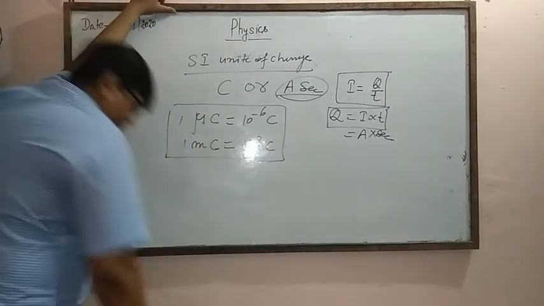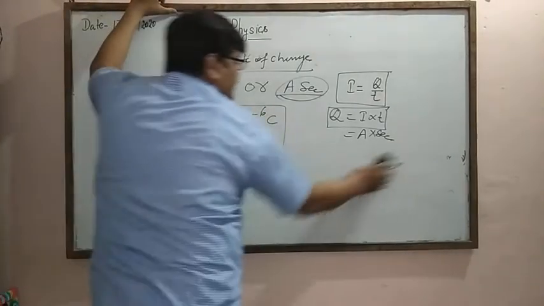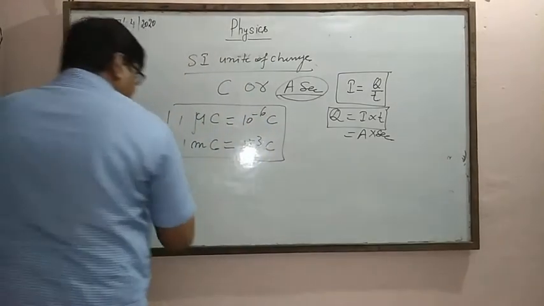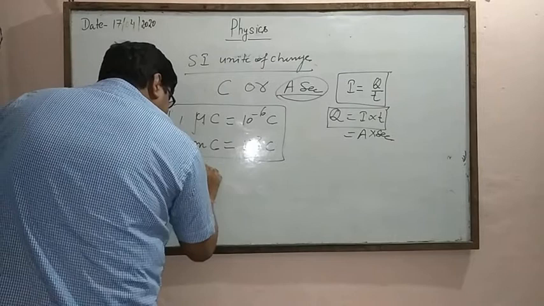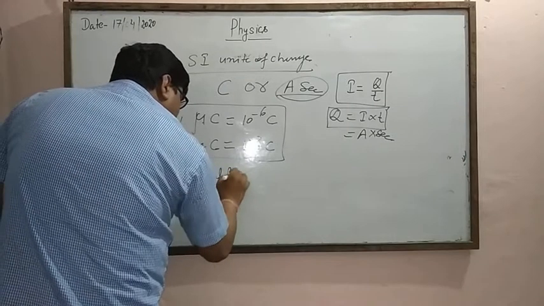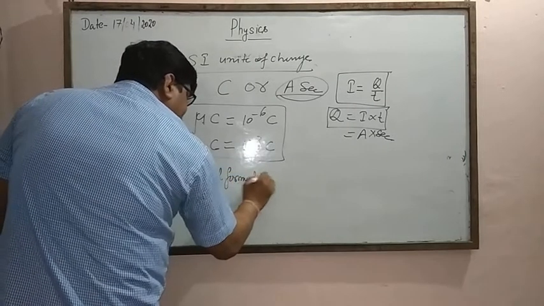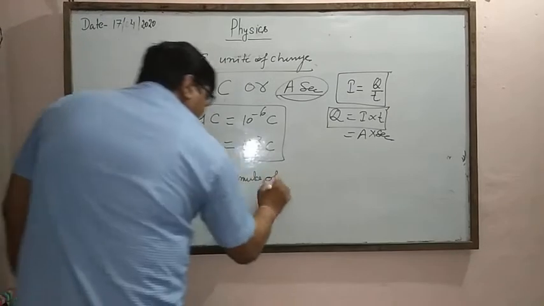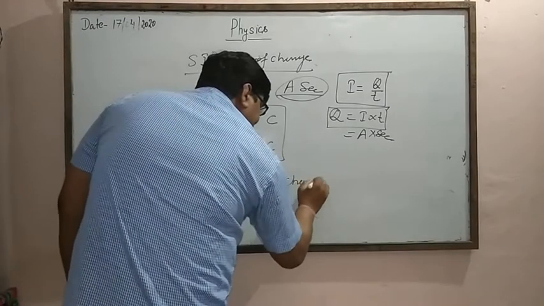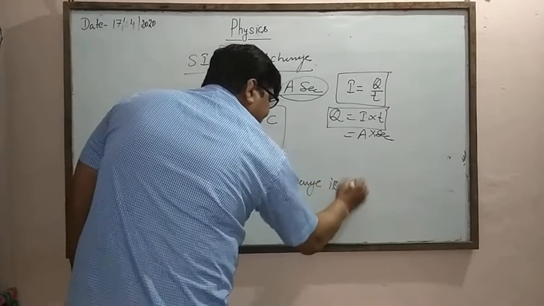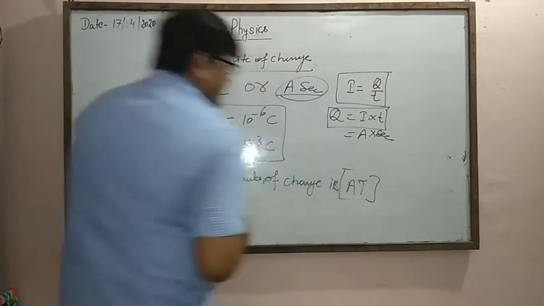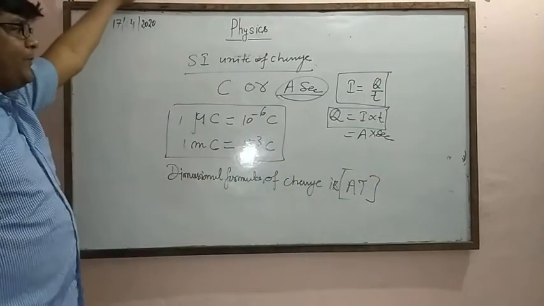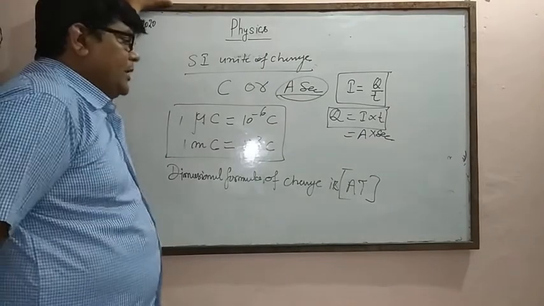SI units and dimension formula of charge. The dimensional formula of charge is AT, because these are fundamental quantities.